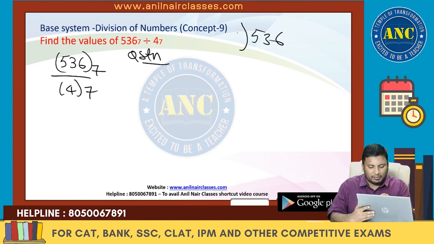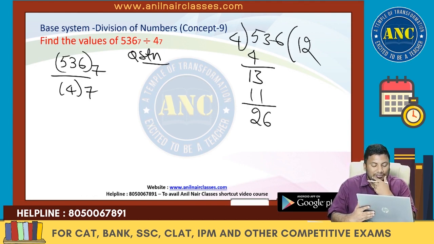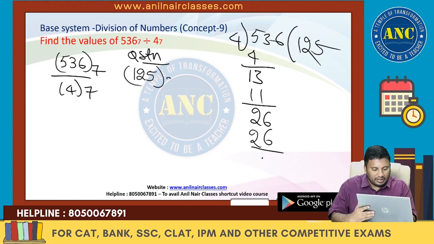536 divided by 4. 4 ones are 4. 1 3. 4 twos are 8. 1 1. 2 6. 4 fives are 20. 20 and remainder 6, it is 125. So we got the answer as 125 divided by 7.